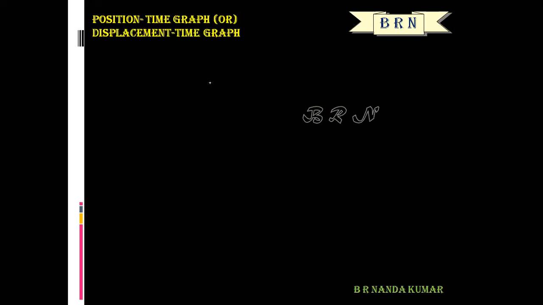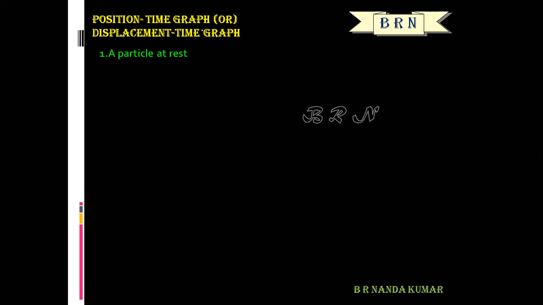Okay. The next topic is the position time graph. That is also called the displacement time graph. This is a very simple concept. First, let us discuss the x-t graph of a particle at rest.